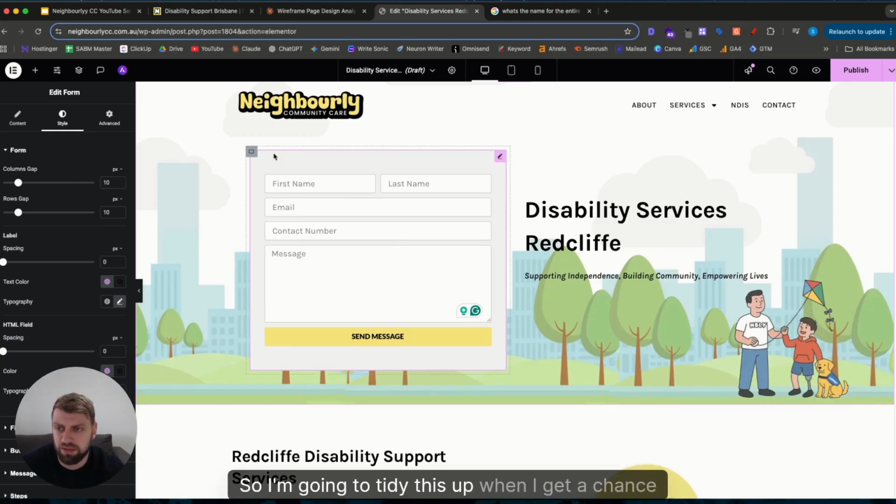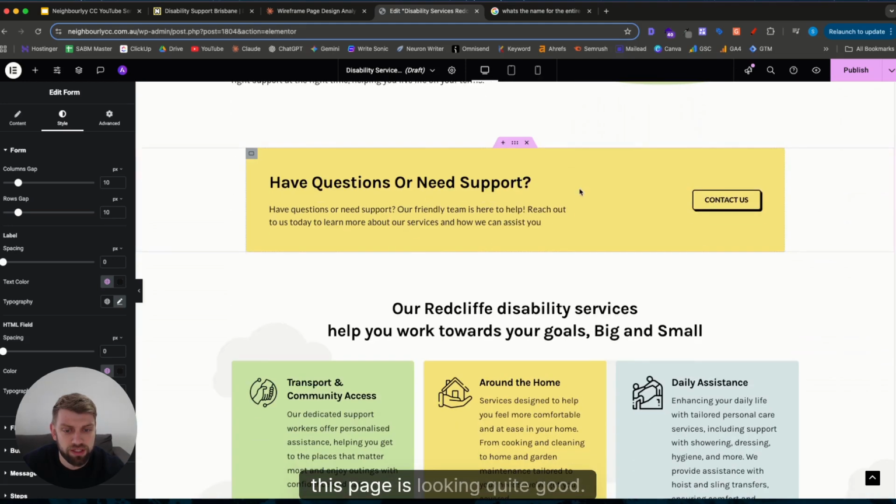So I'm going to tidy this up when I get a chance and just maybe make these edges rounded, make it a bit more see-through to see the banner a little bit better. But other than that, this page is looking quite good.